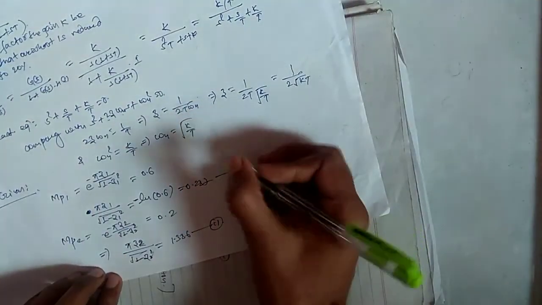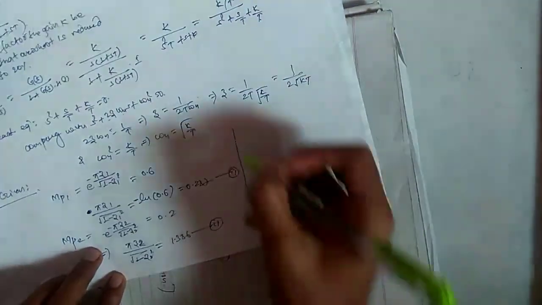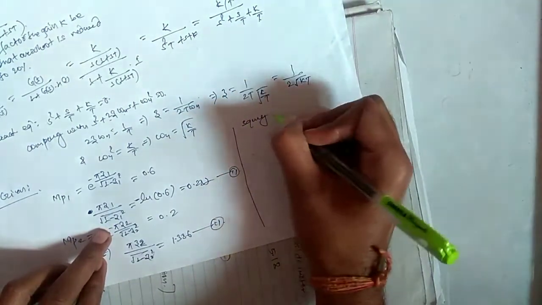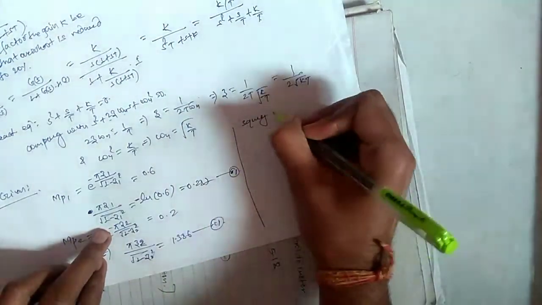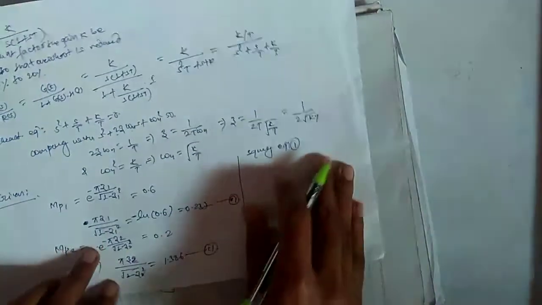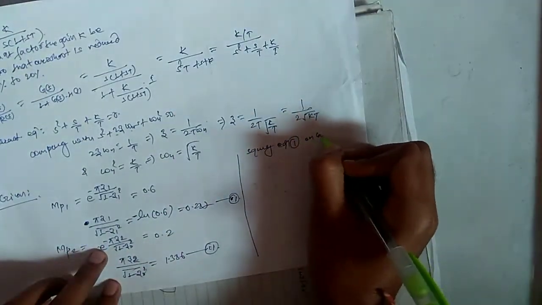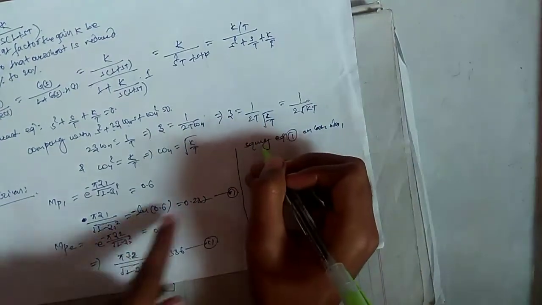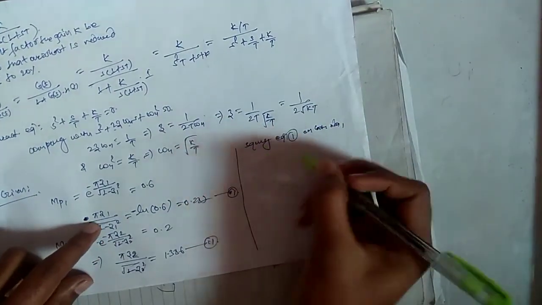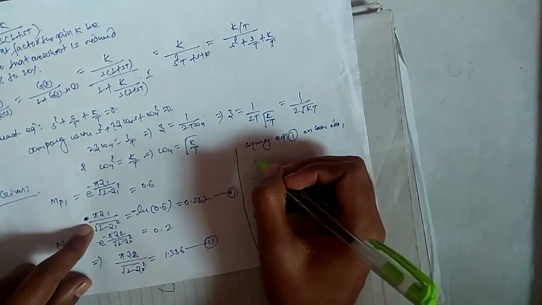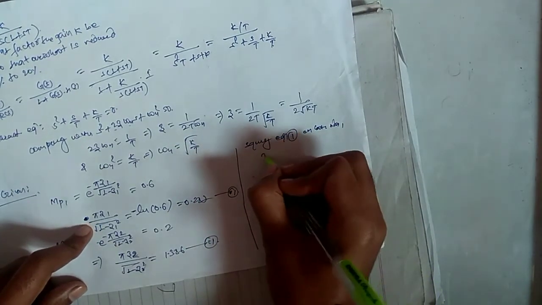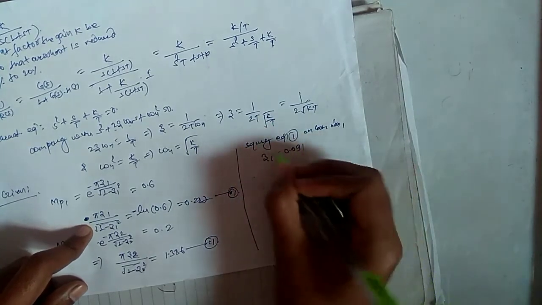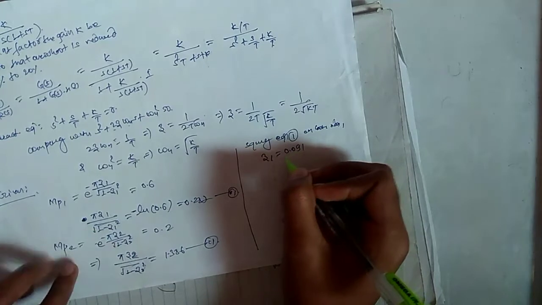So first, squaring equation 1 on both sides, you will get the value of zeta. For the simplification, if you solve this, you get zeta 1 equal to 0.091 after squaring equation 1 on both sides.